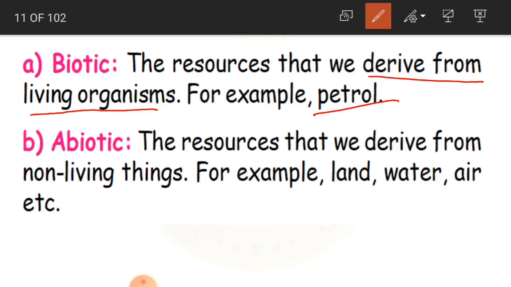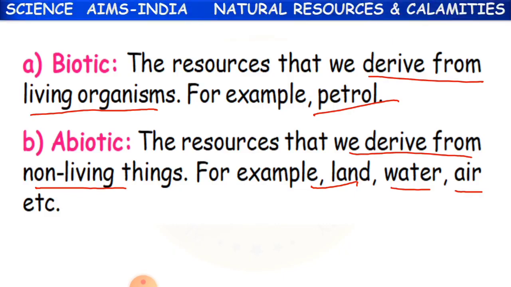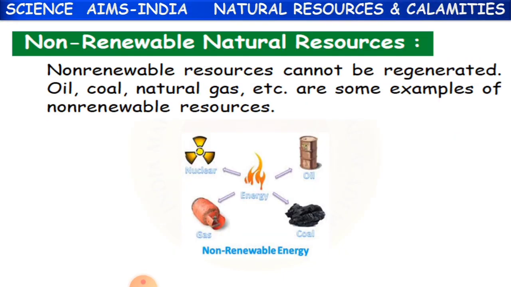Then abiotic. Abiotic means the resources that we derive from non-living things. For example, land, water, air, etc. These are the resources which we derive from non-living things. They are called abiotic. Clear, children?